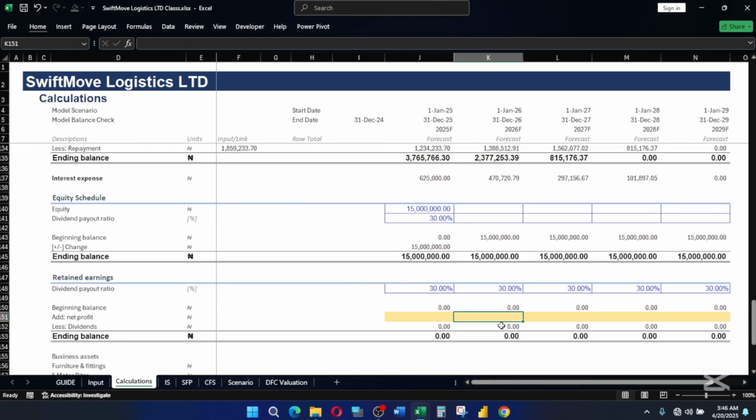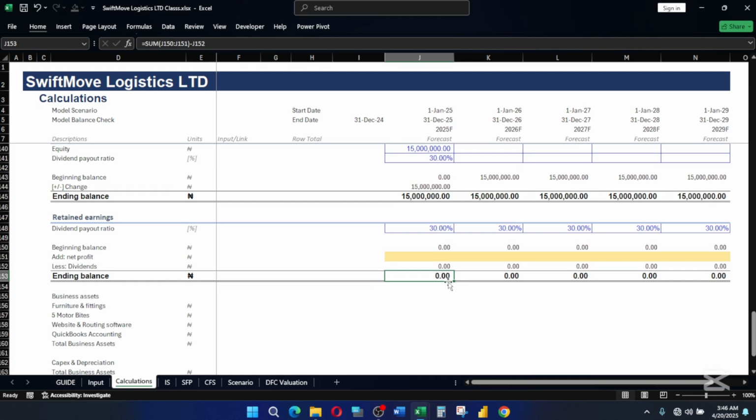Then we see the reason why there is no value here, because there is no profit to be shared. That is why we don't have any value. But once we start building our model, integrating all these items, all this calculation, into our financial statement, then we can see how all these items fit into place, right? So with this we can see that our model is coming into place. And the last schedule we are going to be building is going to be the depreciation schedule, after which we can start integrating everything together, right?